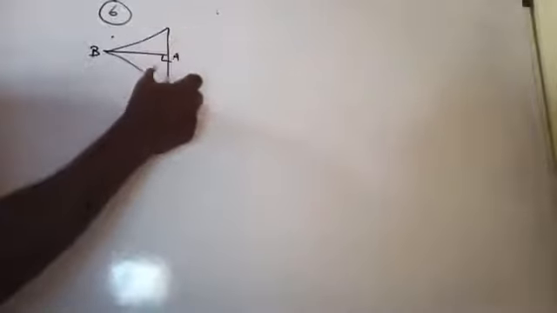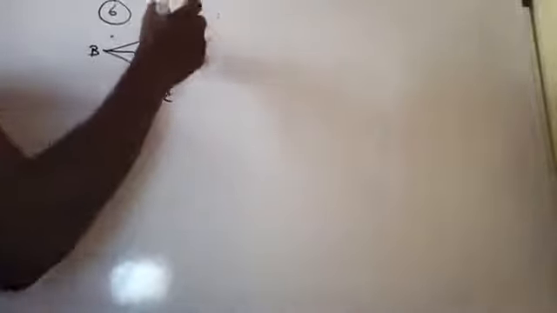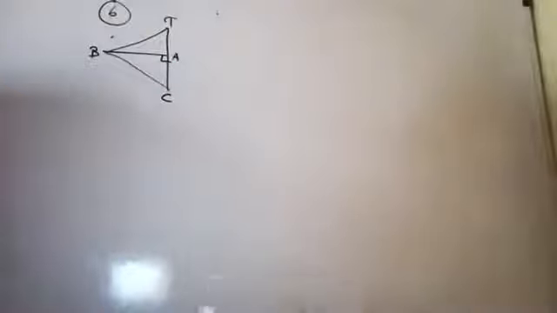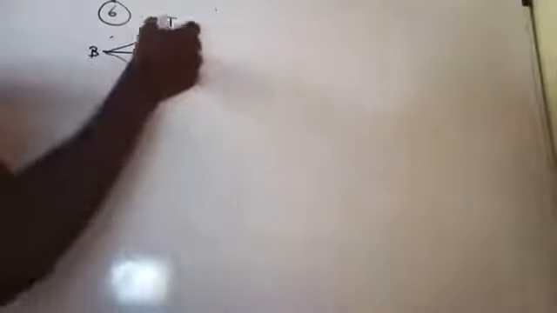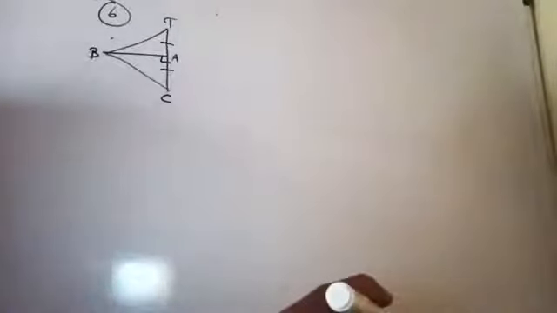Question number 6. This is the given diagram. AT equal to AC, BT equal to BC.